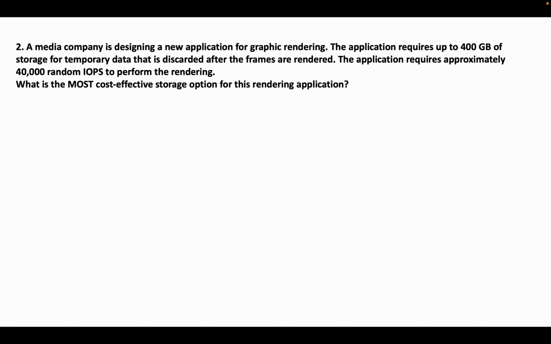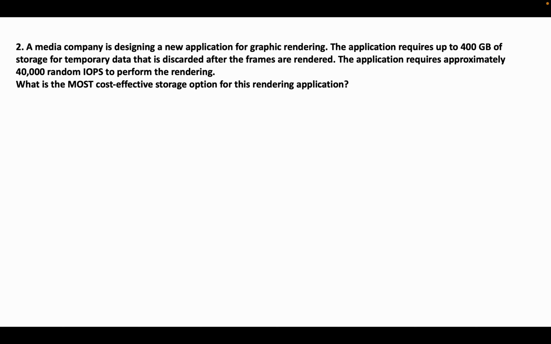So let's jump and see what our next question is. A media company is designing a new application for graphic rendering. The application requires up to 400 GB of storage for temporary data that is discarded after the frames are rendered. The application requires approximately 40,000 random IOPS to perform the rendering. So what is the most cost effective storage option for this rendering application?